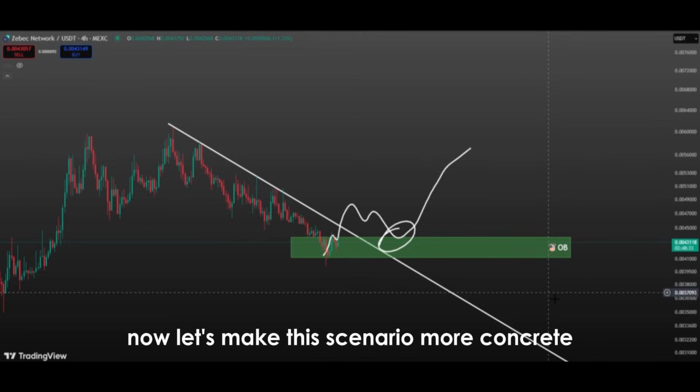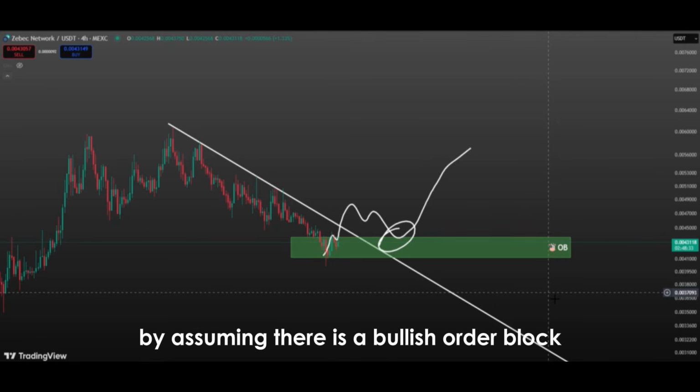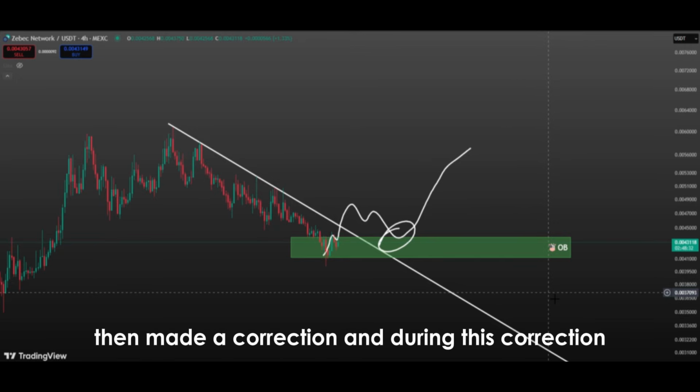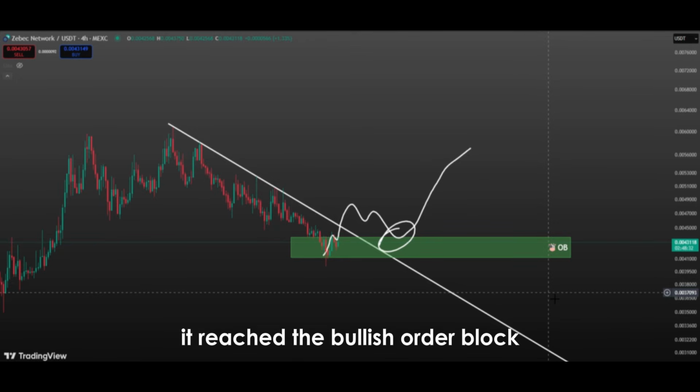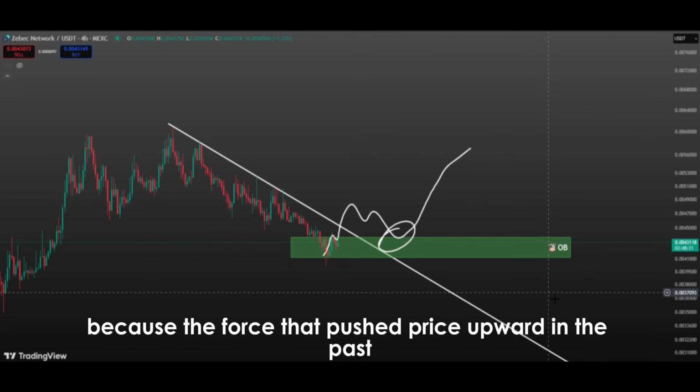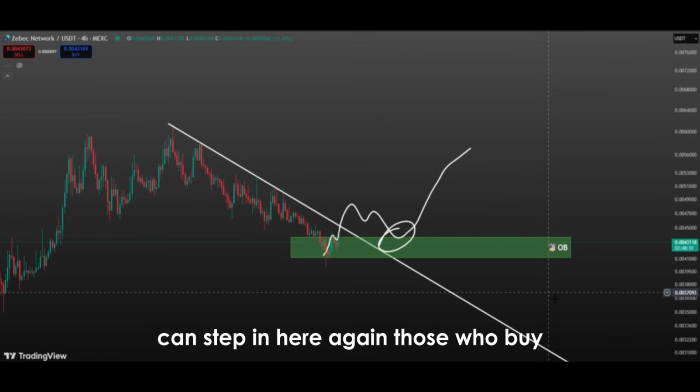Now, let's make this scenario more concrete by assuming there is a bullish order block at the current price level. Suppose price has risen for a while, then made a correction, and during this correction, it reached the bullish order block. At that moment, many investors see a new buying opportunity, because the force that pushed price upward in the past can step in here again.